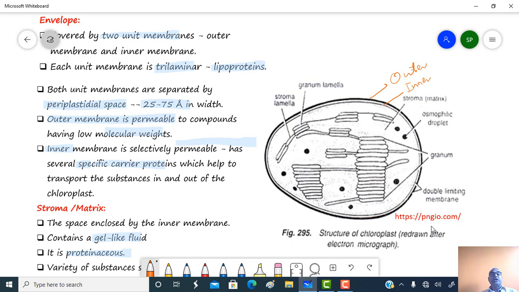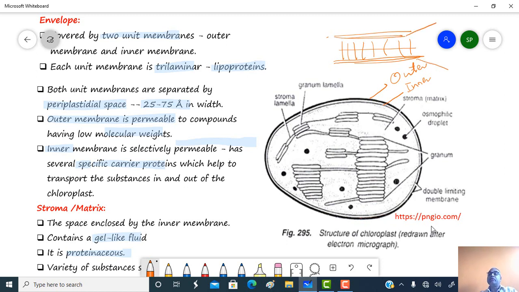Each unit membrane is trilaminar and lipoproteinous. That means the outer membrane as well as the inner membrane is lipoproteinous in nature. On their outer side they contain protein, in the middle they contain a lipid bilayer, and again protein.